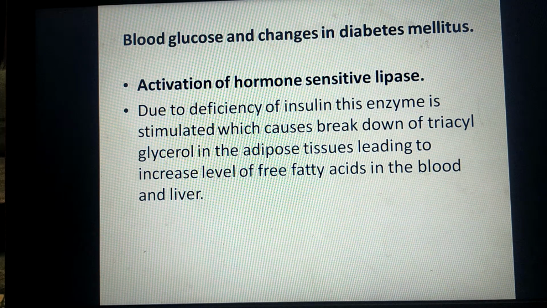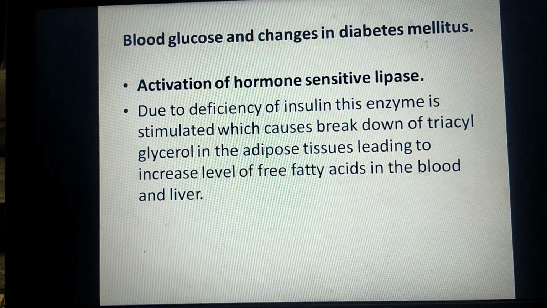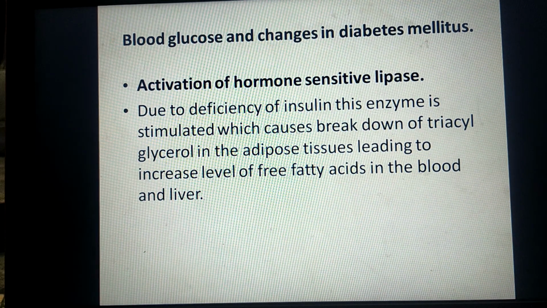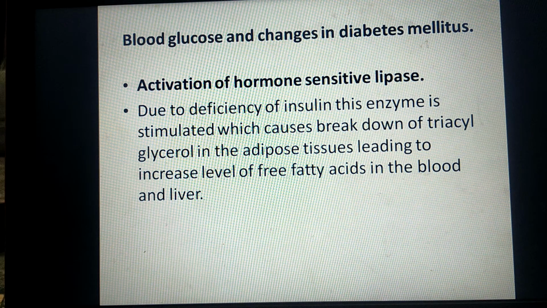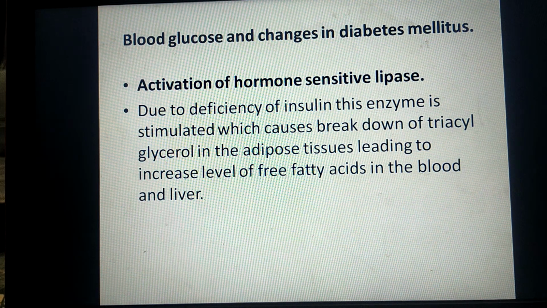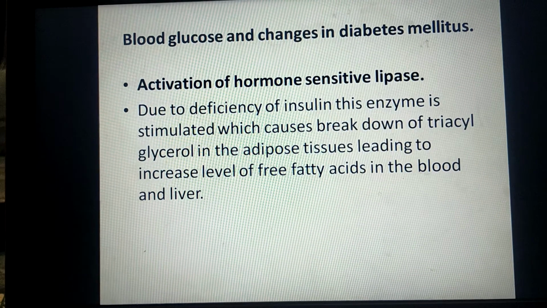Both glycerol and fatty acids are transported to the liver. Fatty acids undergo beta oxidation to form acetyl-CoA, and this acetyl-CoA in fasting state is utilized for synthesis of ketone bodies. So this is the mechanism of ketosis in diabetes mellitus, and the glycerol is used for gluconeogenesis. So these are some changes which occur in diabetes mellitus which affect the blood glucose level.